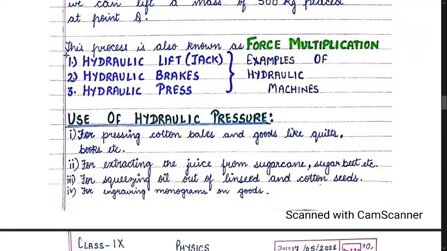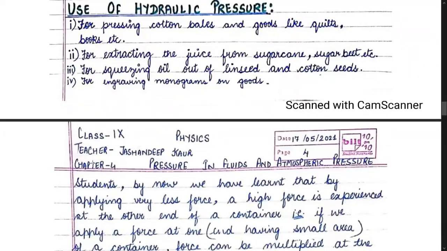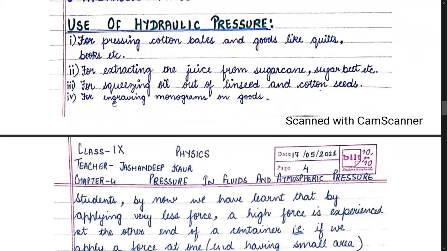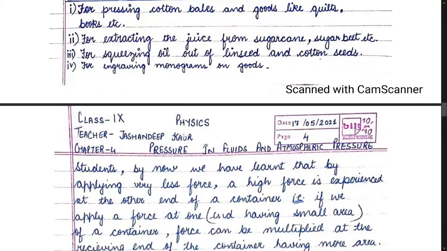There are a few examples of hydraulic machines. For example, hydraulic lift, brakes, hydraulic press, and the use of hydraulic pressure is for pressing cotton bales and goods like quilts, books, etc., for extracting the juice from sugarcane or sugar beet, for squeezing oil out of seeds and cotton seeds, and for engraving monograms on goods. So let us see this also.